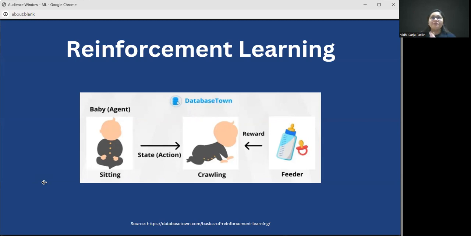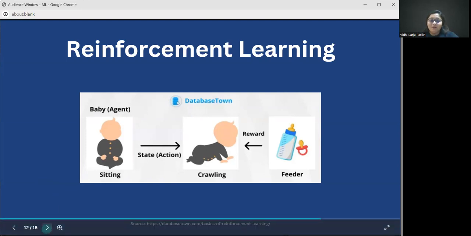baby gets the milk. Instead of crawling towards the milk bottle, had the baby crawled towards, let's say, an edge of a table, the baby would have hurt itself, and that would have been her punishment. So, in this way, the baby starts knowing that if she crawls towards the milk bottle, she gets the milk. That is a reward. If she crawls towards the table, she gets hurt. That's her punishment. So now she knows that she can crawl towards the milk bottle, but she shouldn't be crawling towards the table. That is what reinforcement learning is.